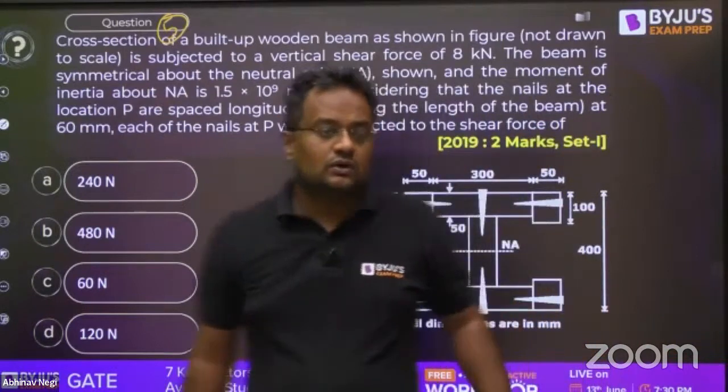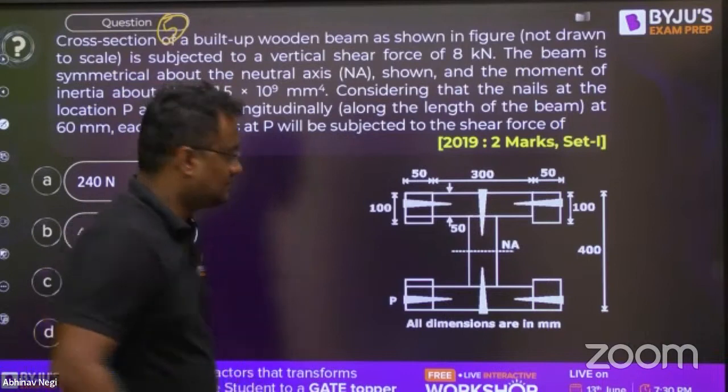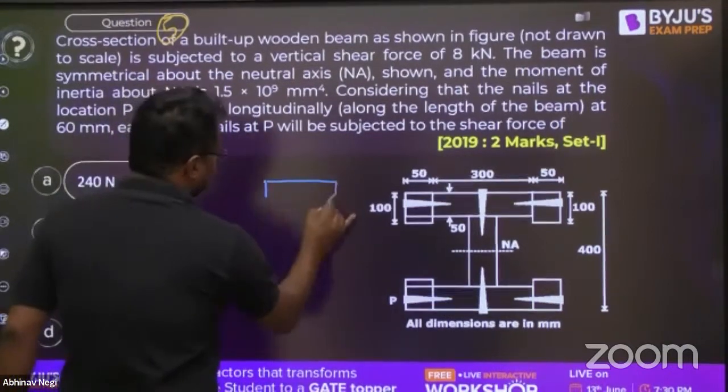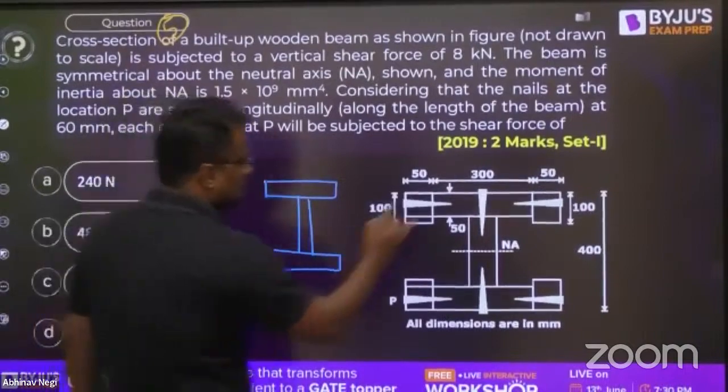Now here, a built-up section. Earlier it was an I section like this.